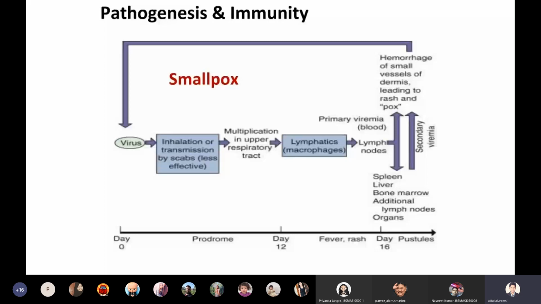Since this virus has the capability of agglutinating the red blood cells, the blood may coagulate within the vessels. It will clot, and that clot can cause multi-organ failure. So it is actually a deadly infection, smallpox.